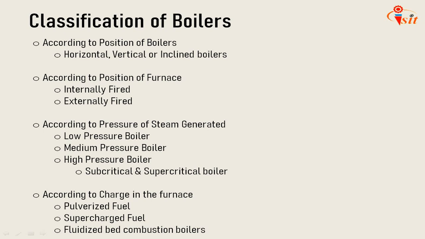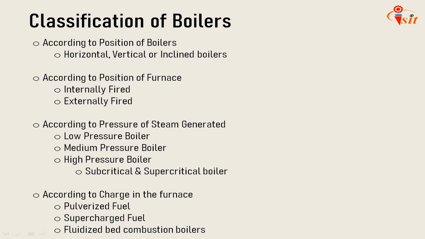Next is according to the pressure of steam generated, whether it is low pressure boiler, medium pressure boiler or high pressure boiler. Under high pressure boiler, again it is subcritical or supercritical boiler. The boiler which produces steam at a pressure around 15 to 20 bar is considered a low pressure boiler. Low pressure boiler is used for process heating.